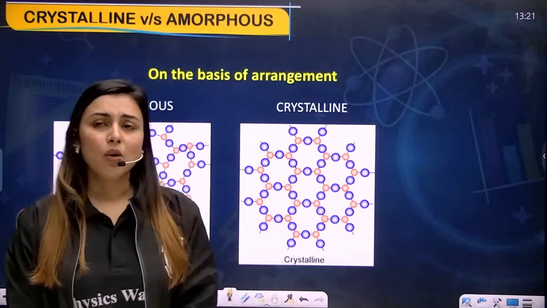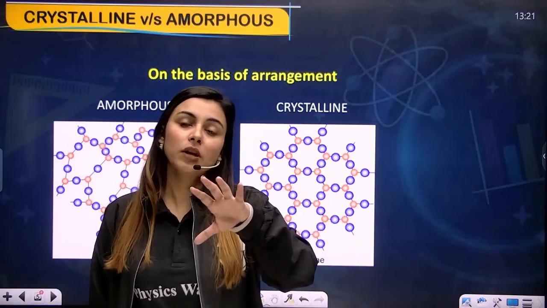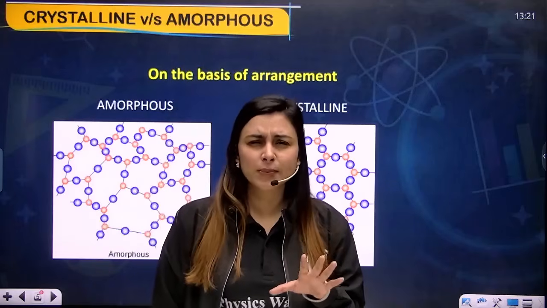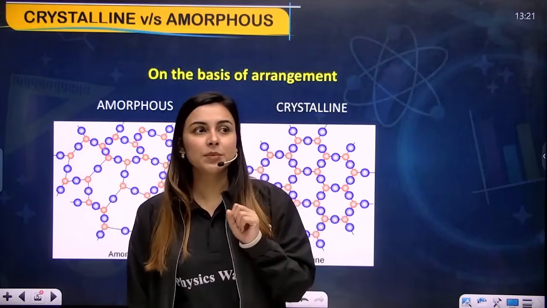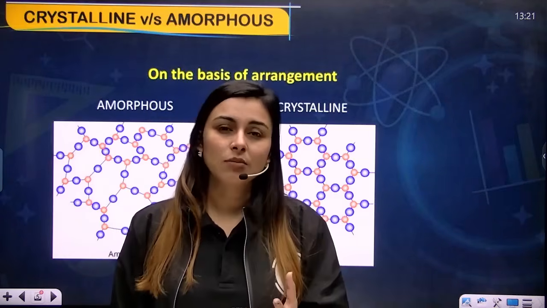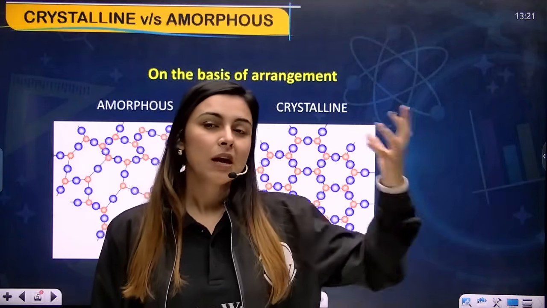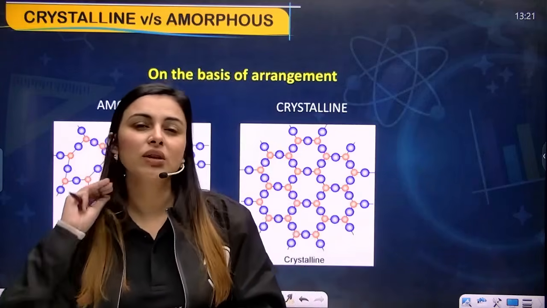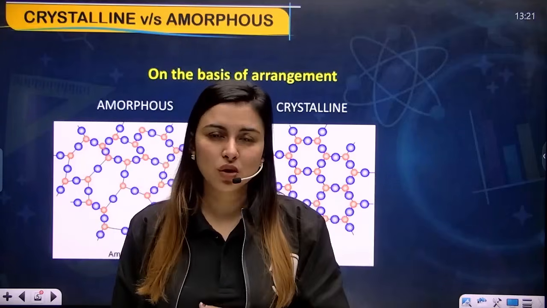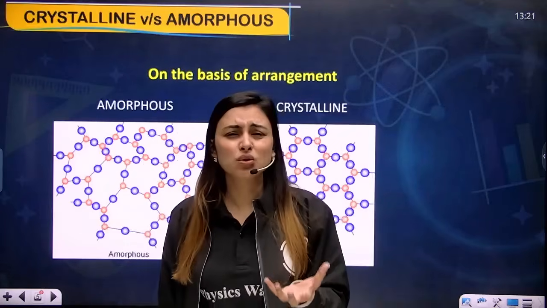Now I told you that for a crystalline solid, always and always a picture of a diamond should emerge. And you know that diamond is too expensive. This means that a lot of work is done to make a diamond. It takes a lot of time and a lot of work to form a crystalline, shining diamond. But at the same time, an eraser comes at a cost of nearly 2 rupees, 3 rupees, 5 rupees. Why is an eraser so cheap?